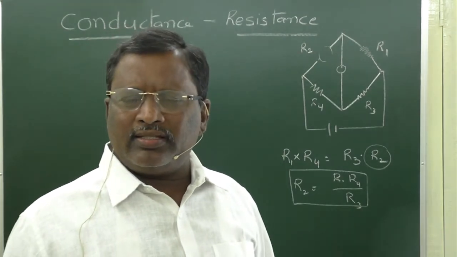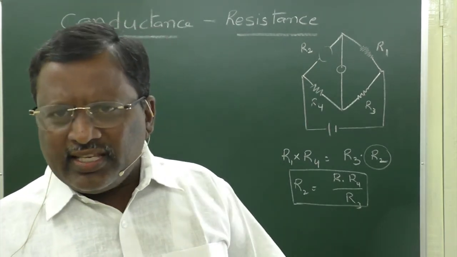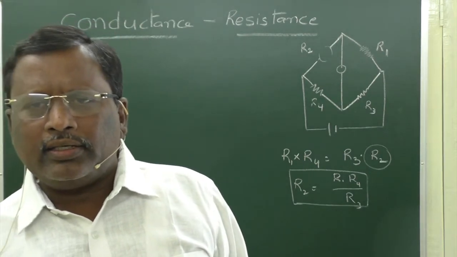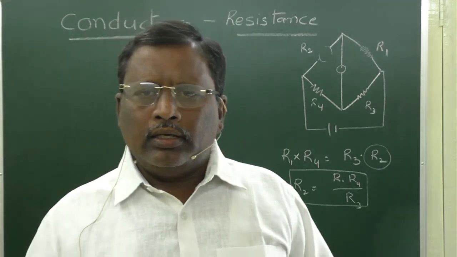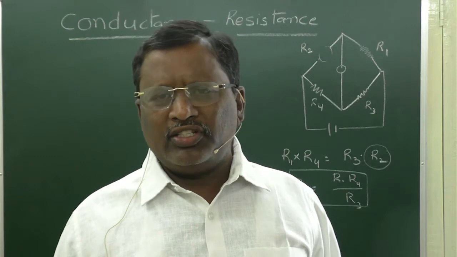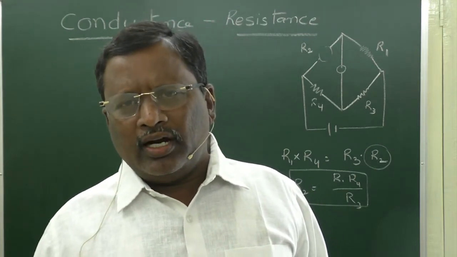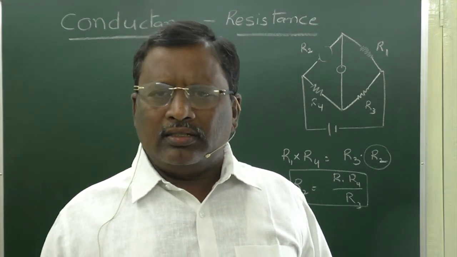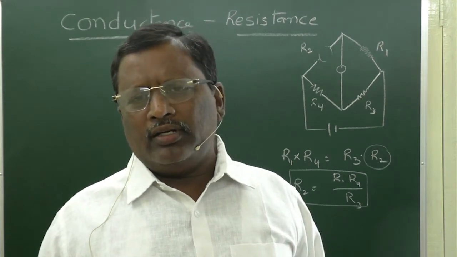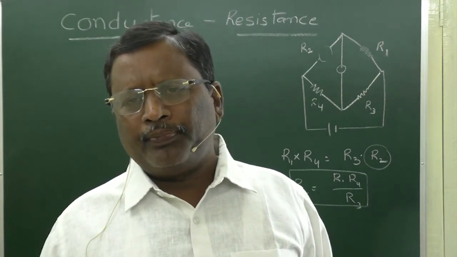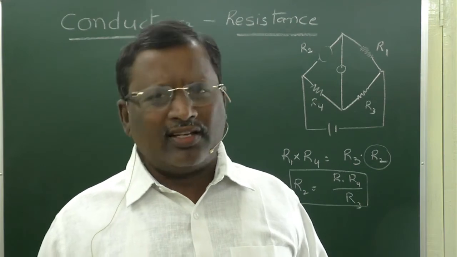And the other one is DC current. If you apply DC current, the composition of the electrolyte will change. These are the two main hurdles involved in measuring the conductance or resistance of an electrolyte, whatever it may be.